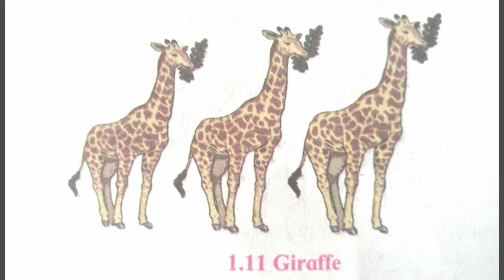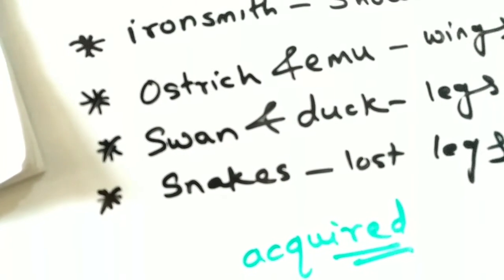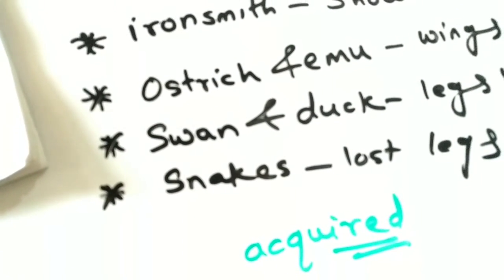He said that the neck of the giraffe has become too long due to browsing on leaves of tall plants, by extending their necks for several generations. According to him, all these are examples of acquired characters.